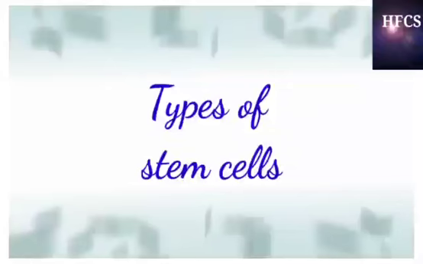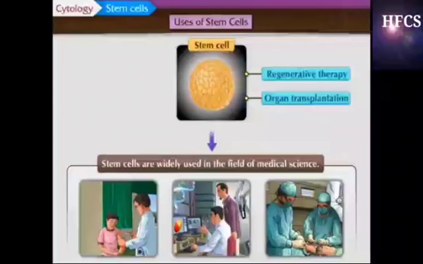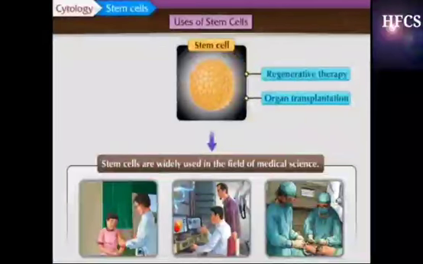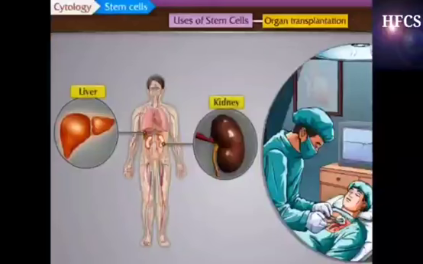So students, today I explained to you about types of stem cells. First type is embryonic stem cells and second is adult stem cells. Also we studied about uses of stem cells. First is in regenerative therapy and second is organ transplantation. Also we studied about organ and body donation.